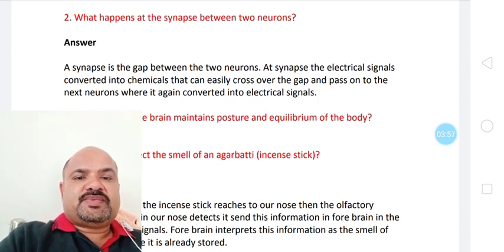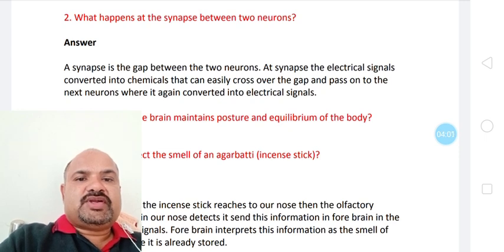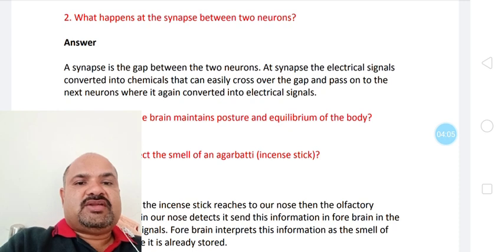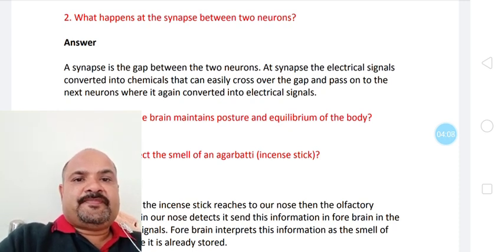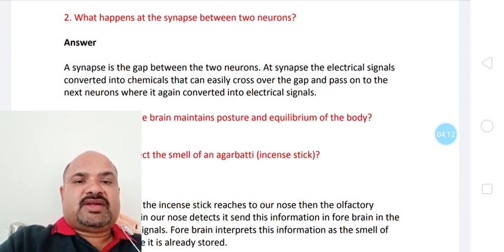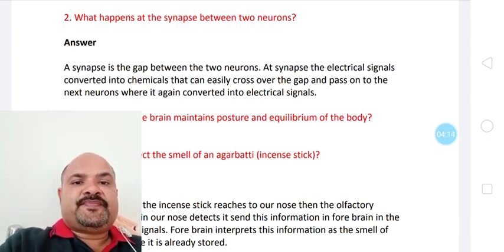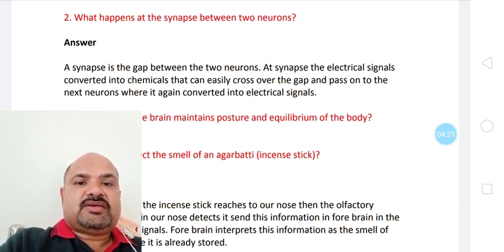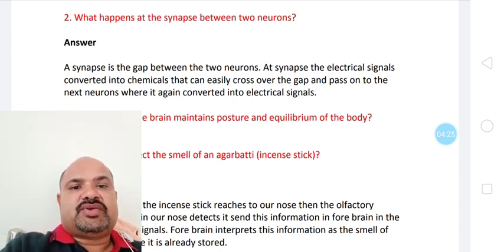Here at the dendrite only this happens, and then these electrical impulses are carried from the cell body to the nerve endings by the axon. But as soon as these electrical impulses reach the nerve endings, they get converted into chemical impulses once again, and these chemical impulses are left in the gap. In the gap, the next neuron will collect the chemical impulses with the help of its dendrites, and so on it will continue for the next neurons.